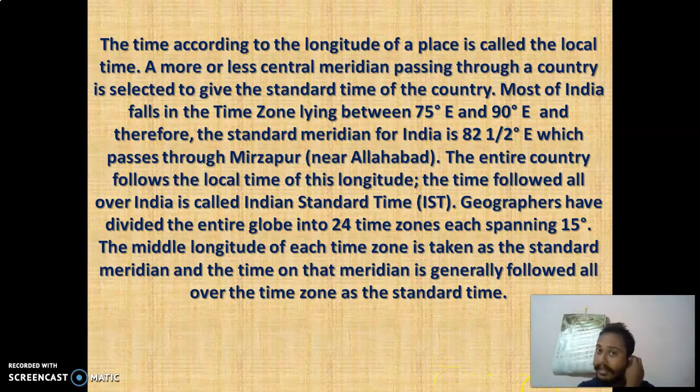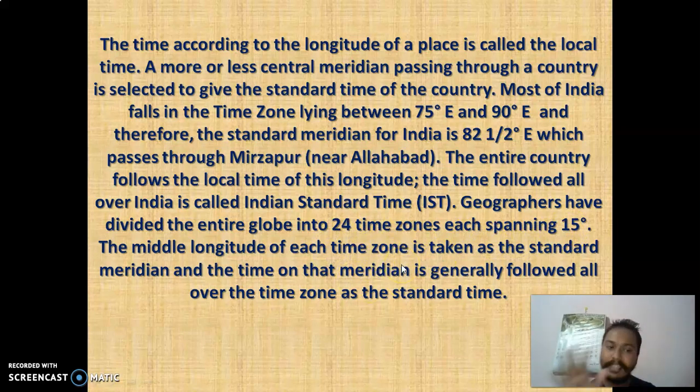Our Indian Standard Time lies at 82 and a half degrees east. That is the place where our Indian Standard Time is taken. It is in Mirzapur, Allahabad, where that line has been taken as the Indian Standard Time. It is like the central meridian, which passes through the country. Like our India, the central meridian passes through Allahabad, and that's why it has been taken as IST, Indian Standard Time. I have already explained how these time zones came from 360 degrees divided by 15 degrees.